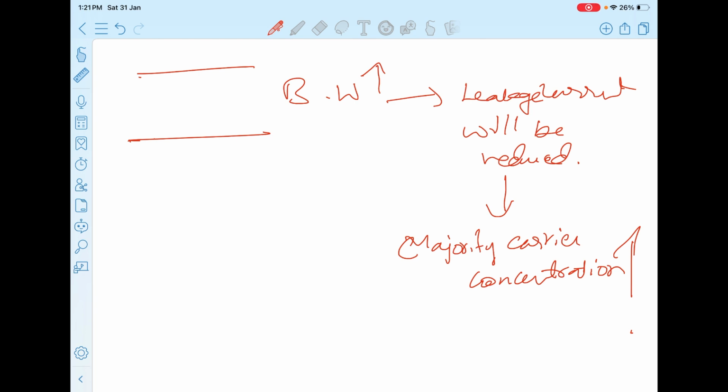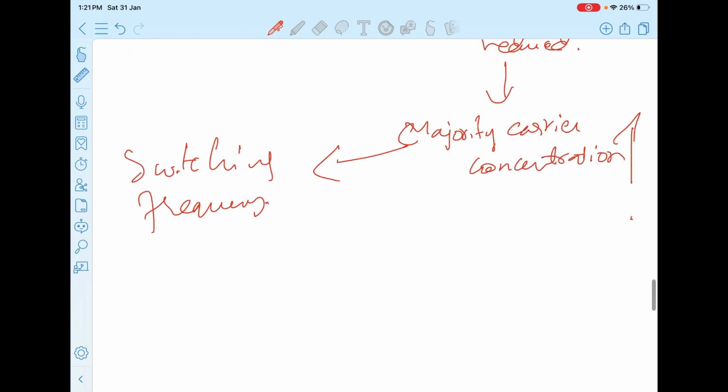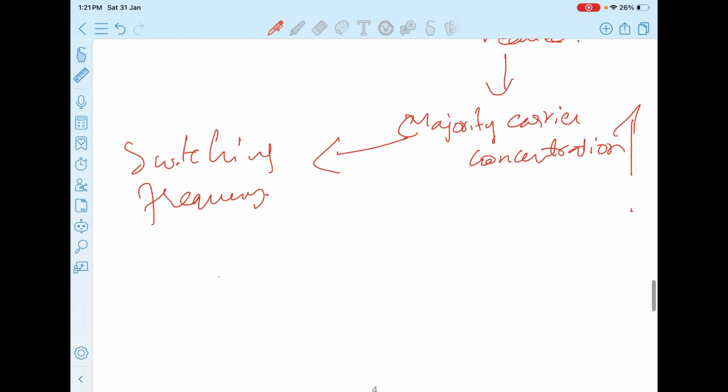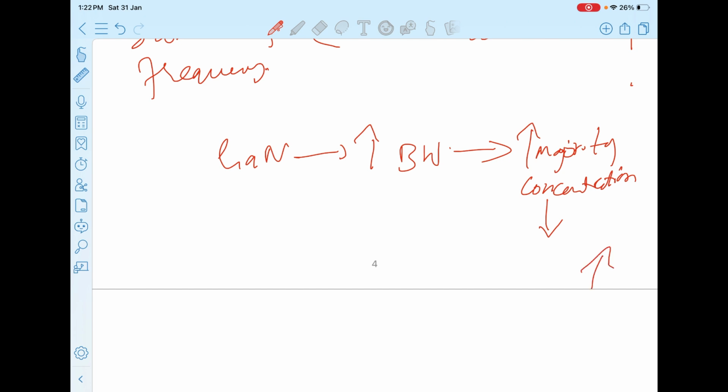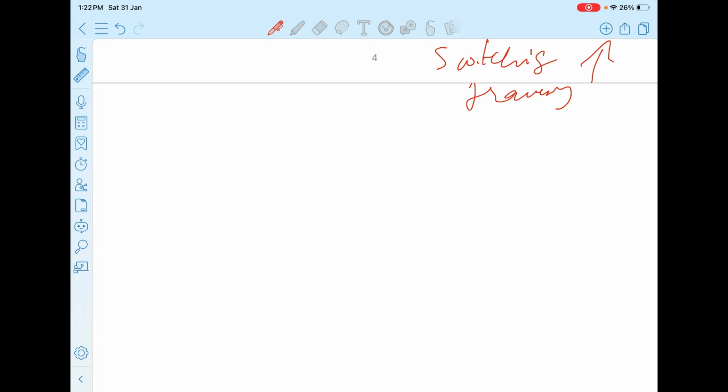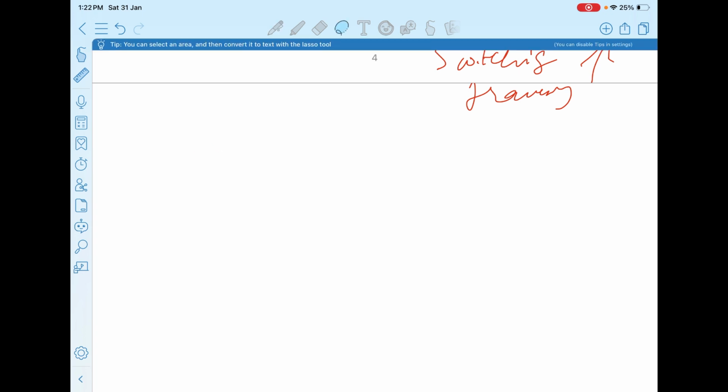So that is one bigger advantage that correlates directly to your switching frequency. This is the advantage of gallium nitride. Gallium nitride has a higher energy bandgap, which correlates to higher majority carrier concentration, which correlates to higher switching frequency.